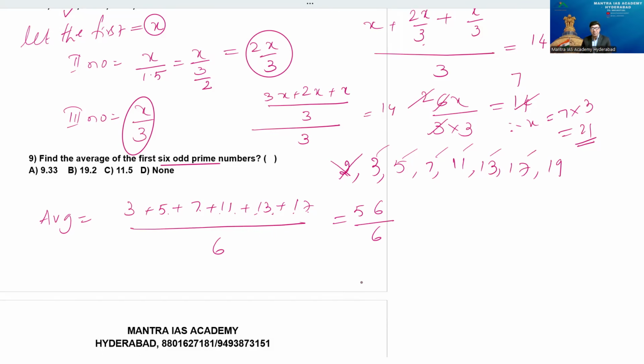Now, do as usual, of course, the same style here. You can do 9 6s are 54. Right? Again, what is that? 3 is there.